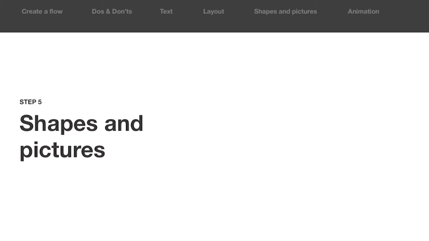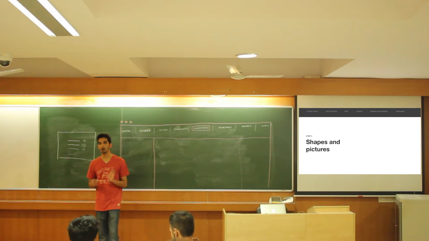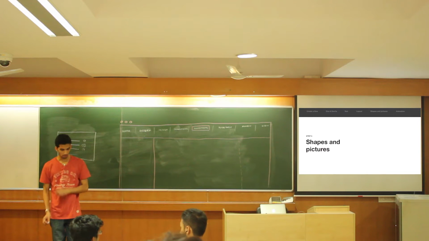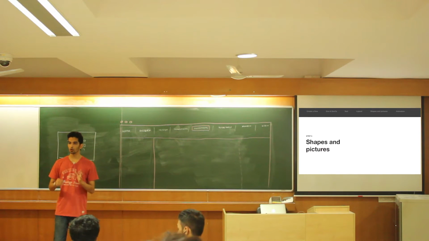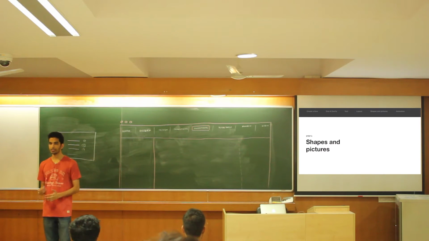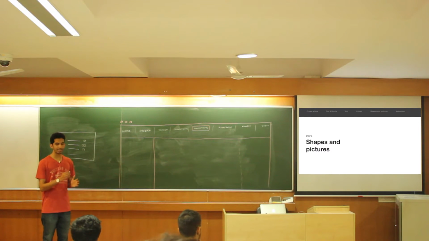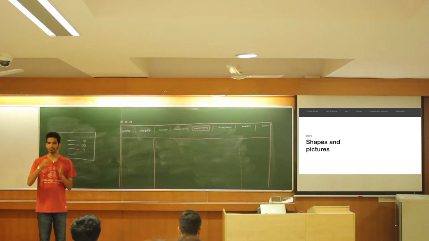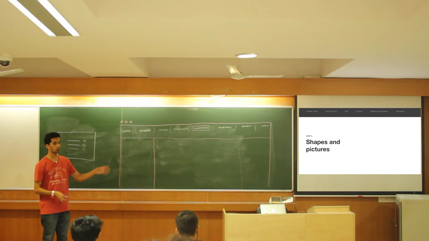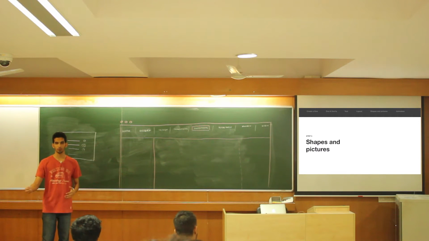Cool. So the first thing that we'll cover is shapes and pictures. I think this is one of the most powerful parts of PowerPoint. In fact, PowerPoint lets you create almost everything there. It's just like Photoshop. You cannot render a lot of effects, but you can create almost everything. You can create everything from the basic shapes that PowerPoint gives you, right? And there are a lot of formatting options.